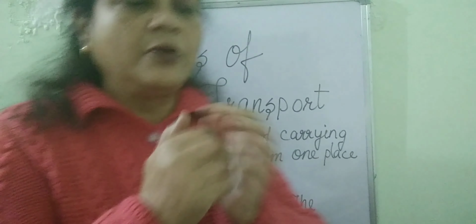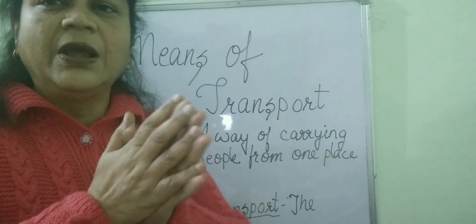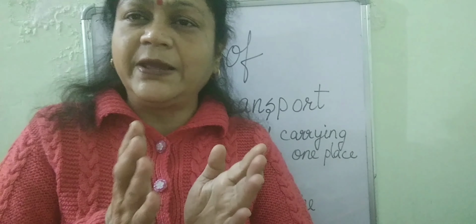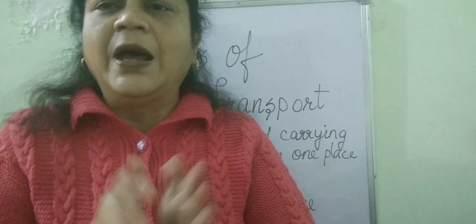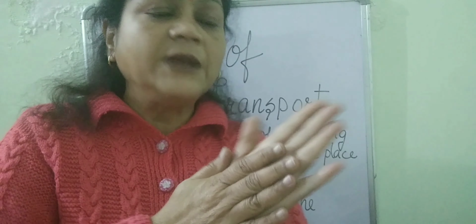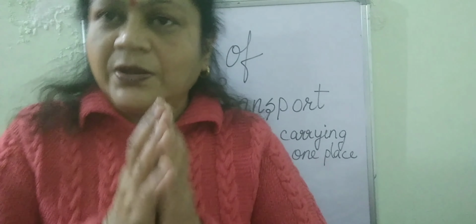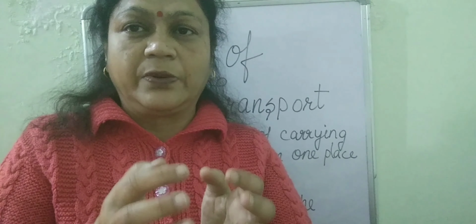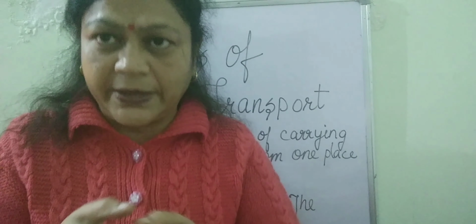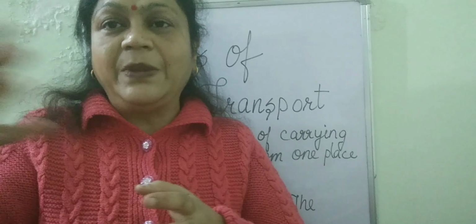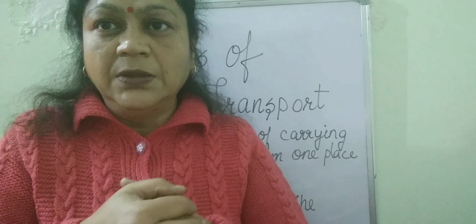Now slowly this wooden wheel changed with the development, with the new inventions. We have the present day wheel. So nowadays we have a lot of transports. And over here I'll also tell you one thing. See, what is the need of transportation? Whatever you are getting in Kanpur, suppose you live in Kanpur, whatever you are getting over here is not produced over here. It may be produced somewhere else.